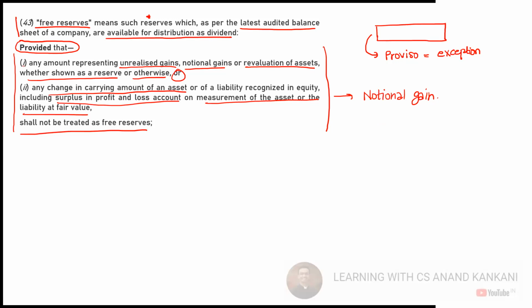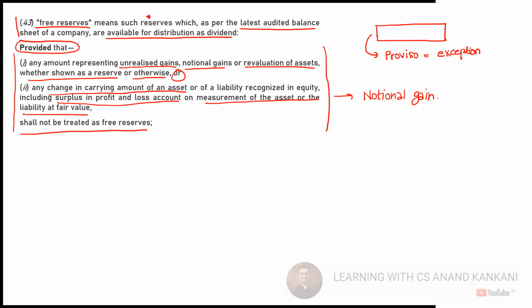The gain I have recovered. The CA Intermediate gain also I have recovered. But if I record in my profit and loss account that you all will be coming to me for CA Final law lectures also, and I am going to charge you X amount, so many students are there, multiply that, I get a total amount. So this is all notional gain, because in actual you have not realized it.